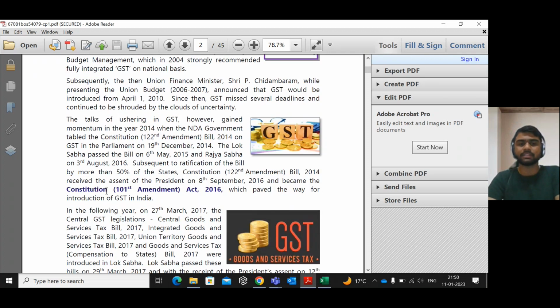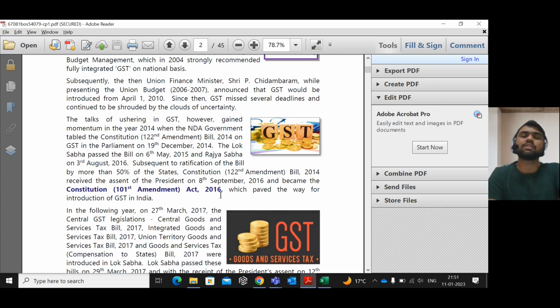You need to remember this: 101st Amendment Act 2016. In an MCQ there may be 101st Amendment Act 2017, so obviously you will tick for 101st Amendment Act 2017. That is not correct. It is 101st Amendment Act 2016, CGST Act 2017.